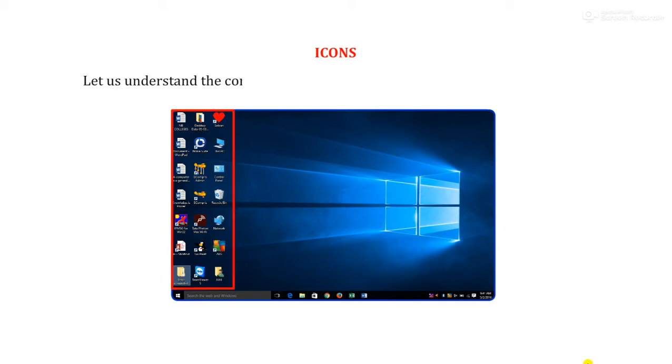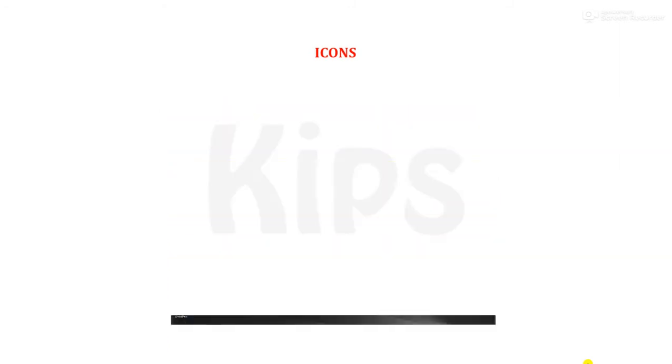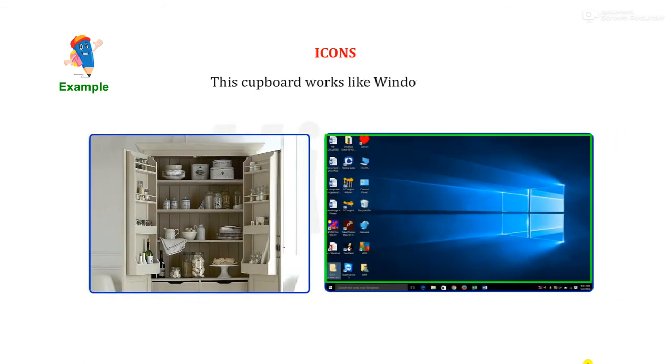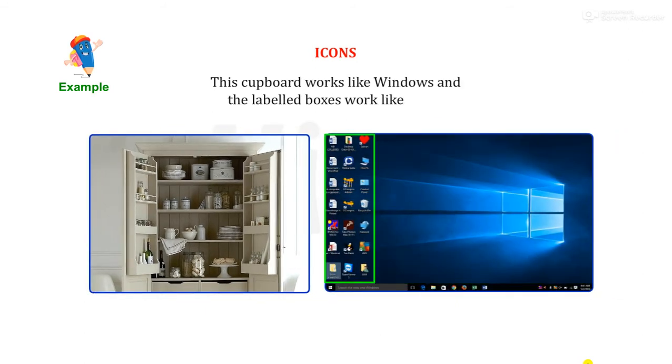Let us understand the concept of icons and desktop with the help of a given example. When you go to the kitchen and open a cupboard, you find various labeled boxes containing different items. This cupboard works like windows and the labeled boxes work like icons.